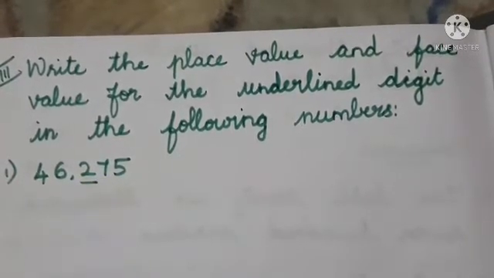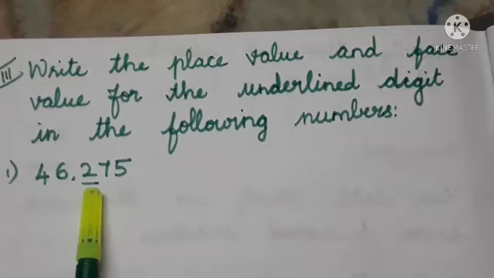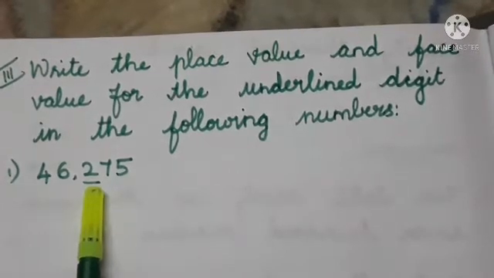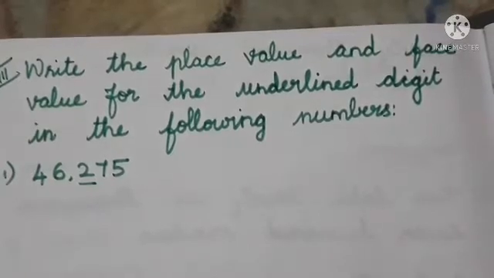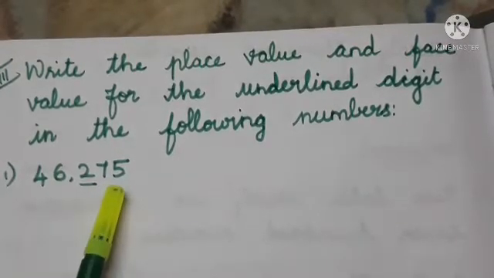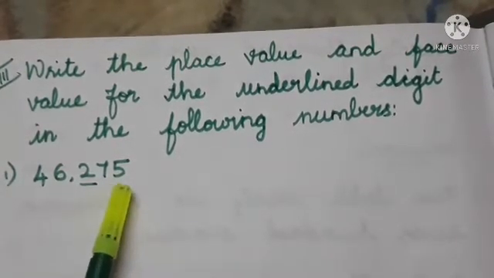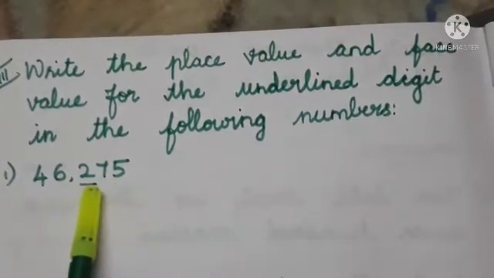46,275 is our question. Where is the underline? The digit 2 is underlined. So first we have to say the place values for all the digits, one by one, from the right side.